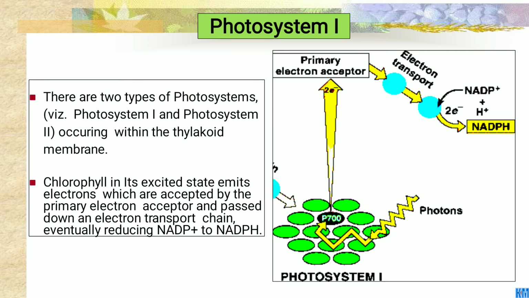There are two types of photosystem, photosystem 1 and photosystem 2, and they occur within the thylakoid membrane.